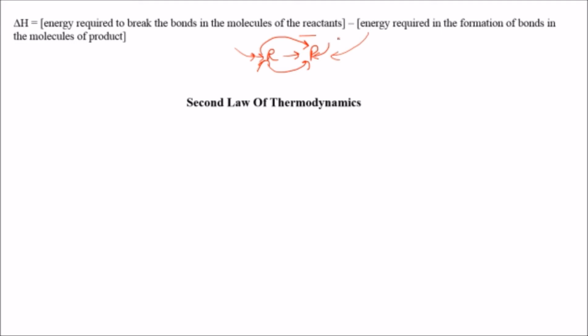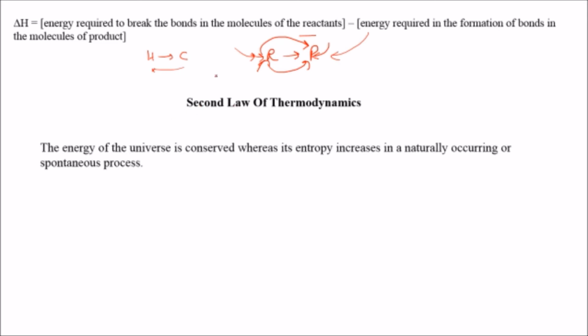Yes, there are certain drawbacks of the first law of thermodynamics. What was that? It states that energy can neither be created nor destroyed. It changes from one form of energy into another. But it hasn't explained why particular reactions undergo reversible reaction while others do not, and why energy passes from the hotter body to the colder body, not from the colder to the hotter body. Such explanation was not given. So this was given by the second law of thermodynamics.